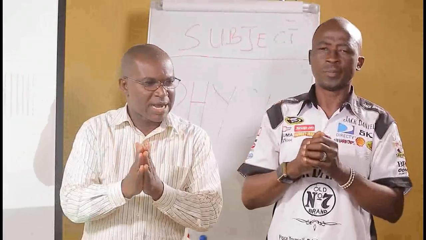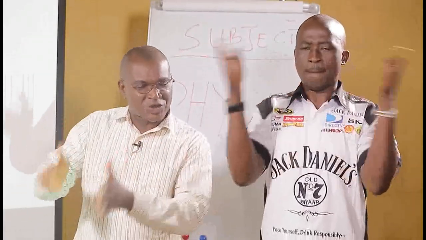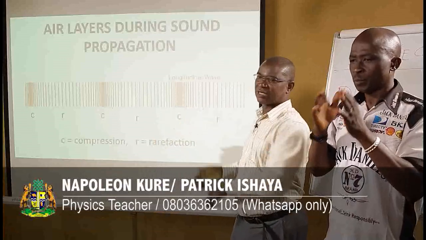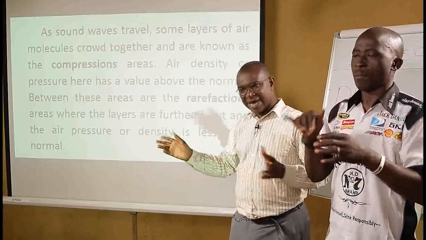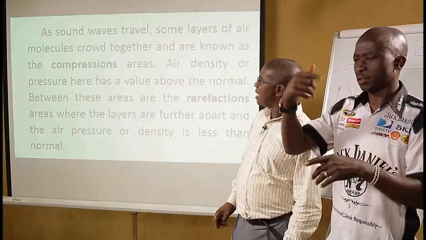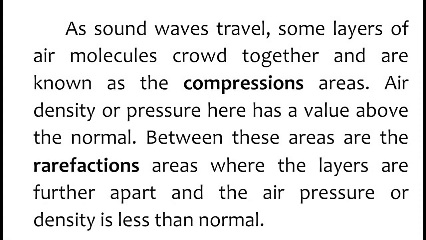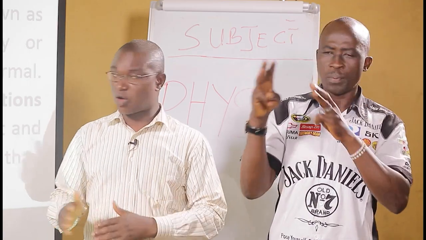The layers come together, expand, come together again, expand, and successively, or we say consecutively, it goes that way and it moves on. The same thing happens in solid. The vibration of the particles takes place, and even in gas. So that is what we have. We say as sound waves travel, some layers of air molecules crowd together. They come together and are known as the compression regions or areas represented by letter C. Air density or air pressure at that point has a value above the normal pressure when sound waves are not propagated through.